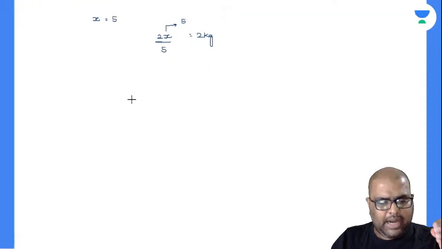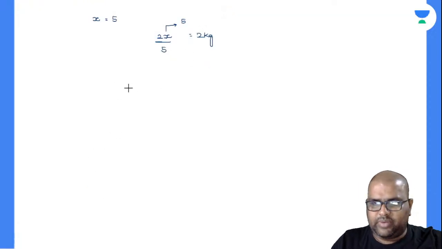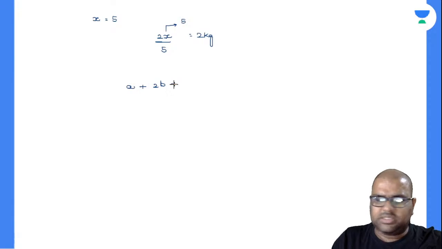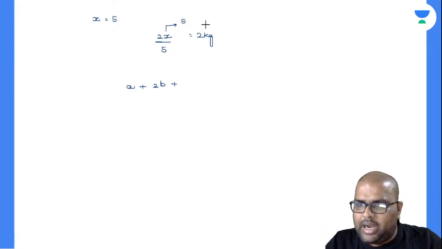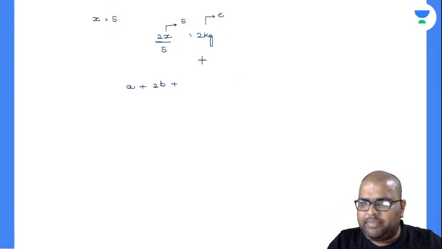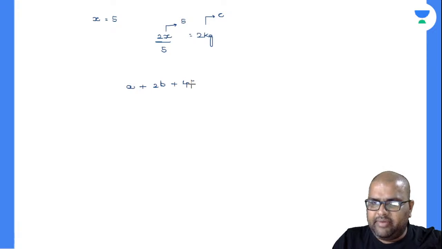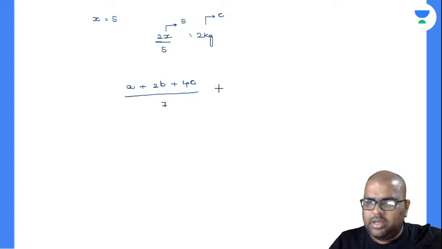Now, how much did you add of A? Previously 1 kg and now also 1 kg. 1 into A, the total price of A is A. 2 kgs of B, 2B. Now, previously there were 2 kgs of C. Now, you added 2 kgs of C extra. So, it becomes 4C divided by the total quantity, which will be 7 kg. Am I right or wrong? Now see, this is your cost price value.